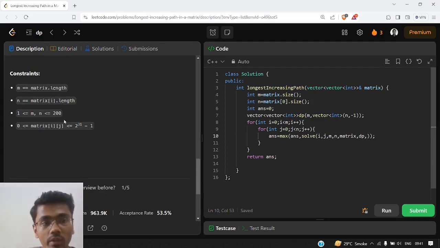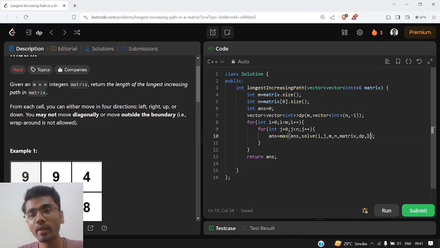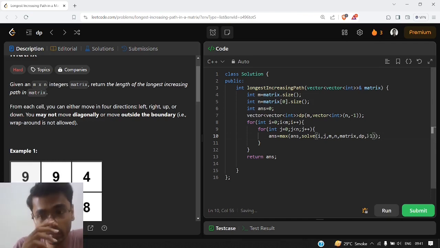But still we need to find the longest increasing path, and if you see the constraints of the question, the values are all positive. So we can give a -1 here just to adjust the starting case for our solution to work. We are giving -1 as the previous value that we need to compare with, because it's just a starting point and it can't have a previous value.